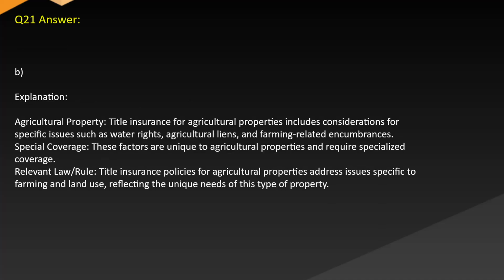Answer. B. Explanation. Agricultural property. Title insurance for agricultural properties includes considerations for specific issues such as water rights, agricultural liens, and farming-related encumbrances. Special coverage. These factors are unique to agricultural properties and require specialized coverage. Relevant law rule. Title insurance policies for agricultural properties address issues specific to farming and land use, reflecting the unique needs of this type of property.